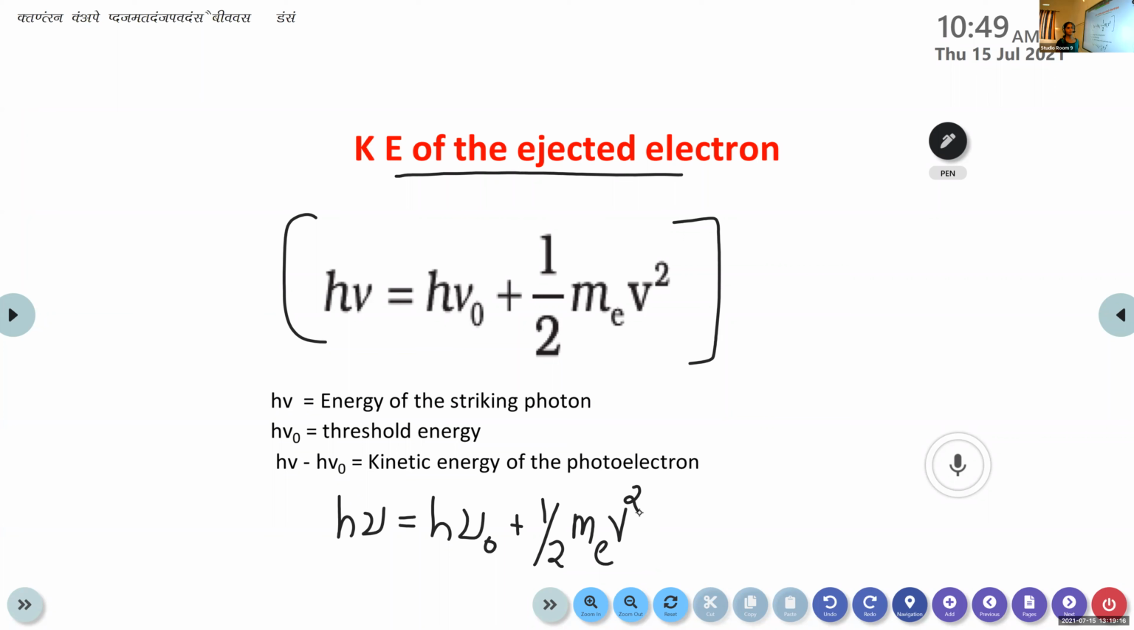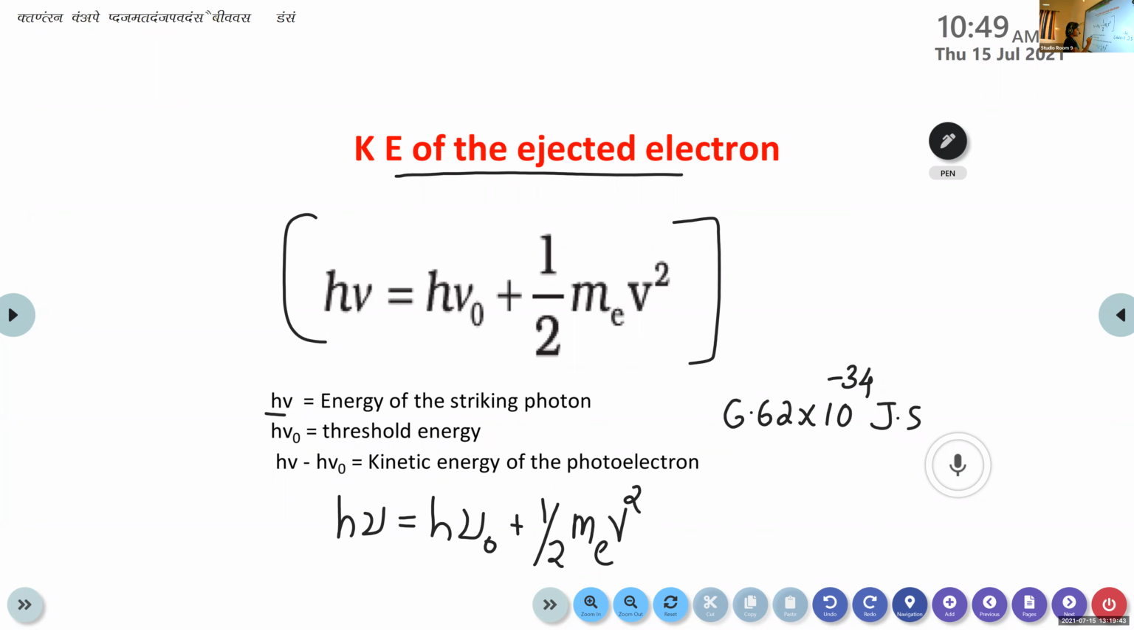Alandina, can you tell me? What's the value of Planck's constant? 6.626 into 10 raised to negative 34. Yeah. Joule second. Okay, this is the unit. So 6.62 into 10 raised to minus 34 joule second. H nu. H stands for Planck's constant. The nu stands for frequency.